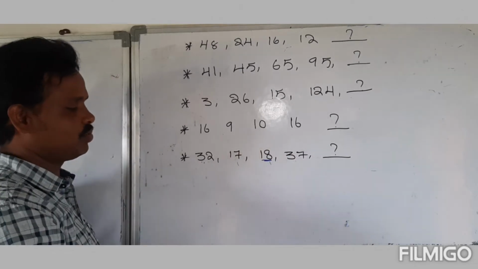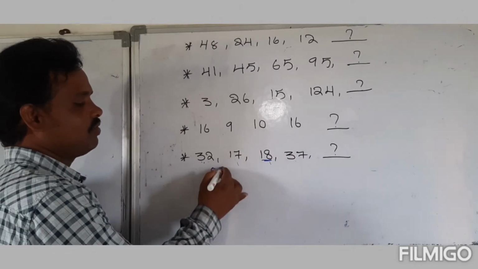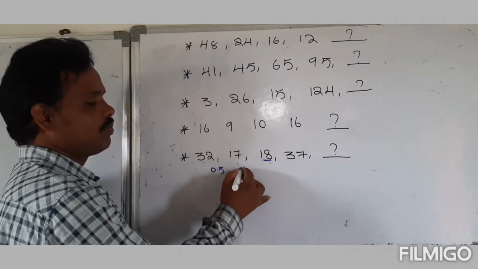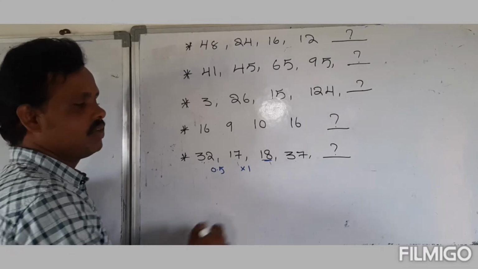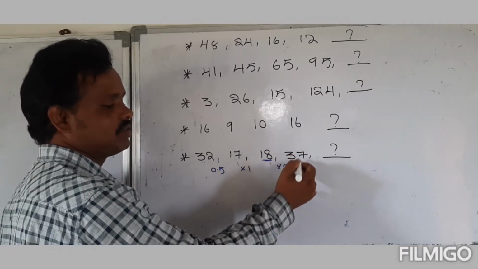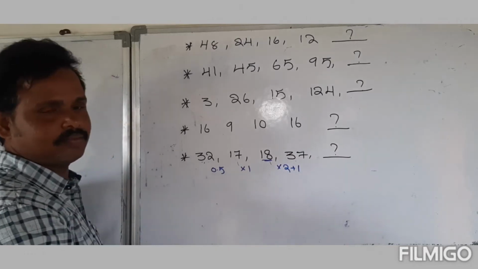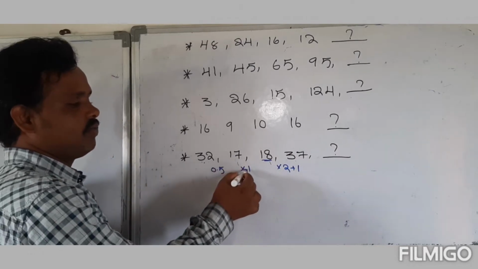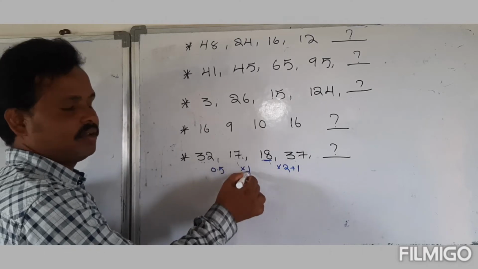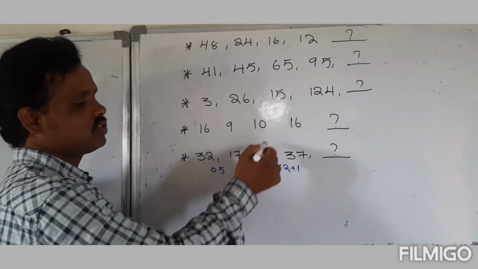Just observe here, guys. Multiply with 0.5, then multiply with 1, then multiply with 2. Double of 18 is 36 plus 1 is 37. 17 one time, plus 1 is 18.